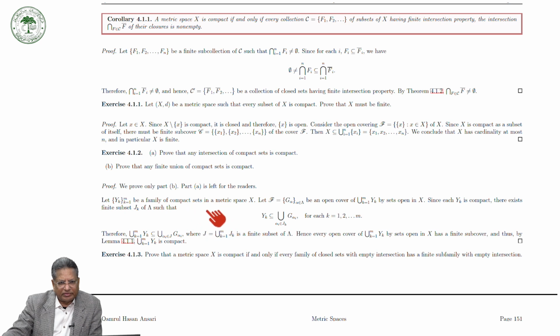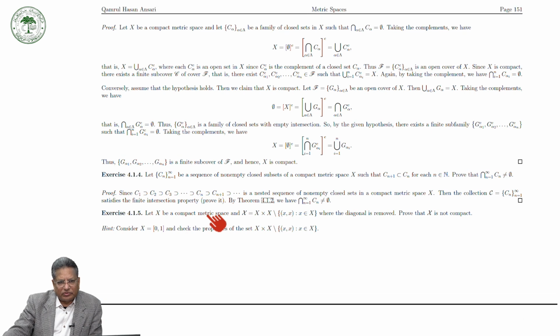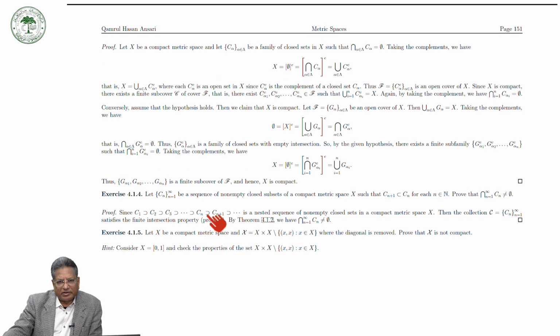We have given the proof, but try to solve these exercises by yourself. If you are unable to do it, then try to find the proof. Otherwise, don't look at the proof first. Try to solve these exercises by yourself.